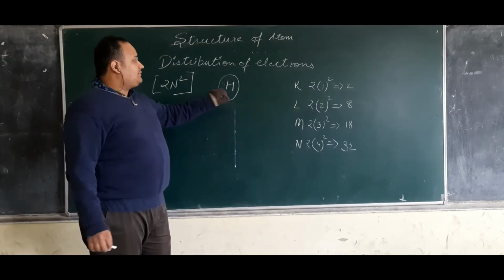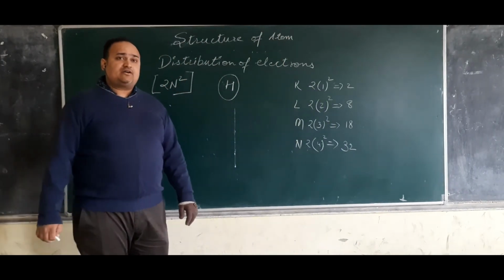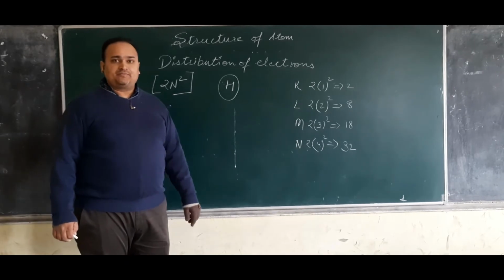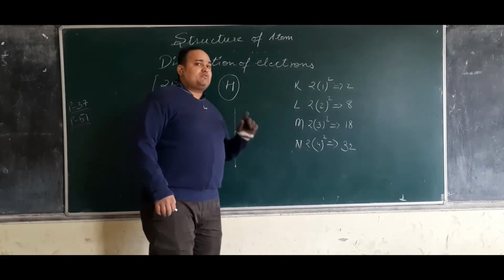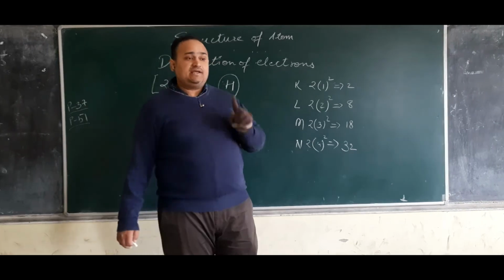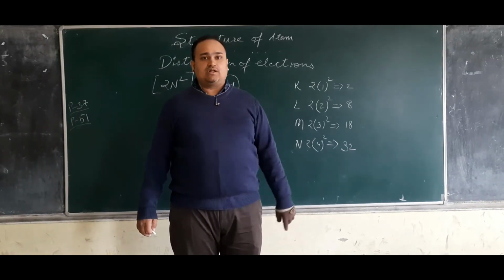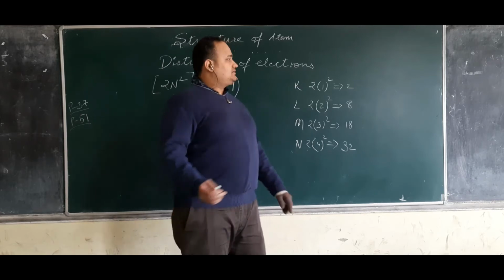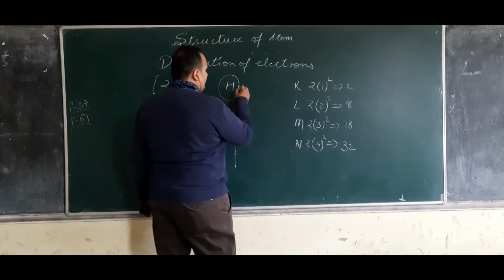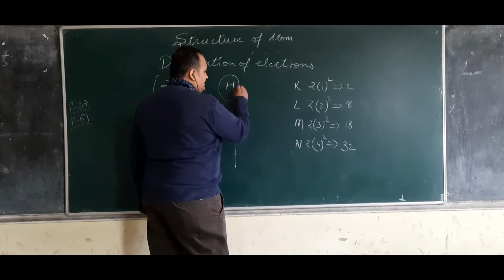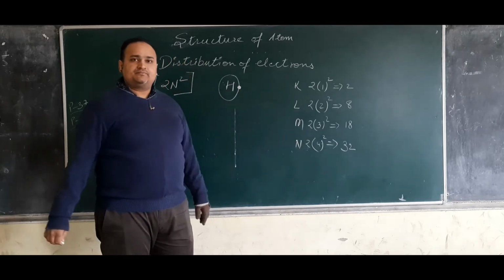Now when we are talking about hydrogen, the atomic number of hydrogen is 1. So atomic number 1 means it has only 1 electron. So how can that 1 electron be placed? 1 electron means out of 2, I just place it here. That's it.